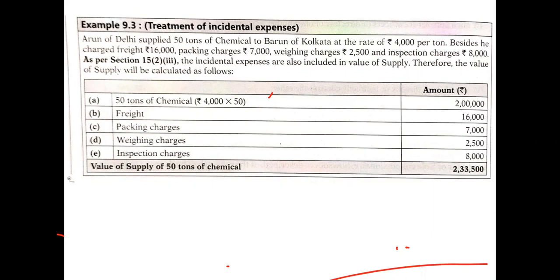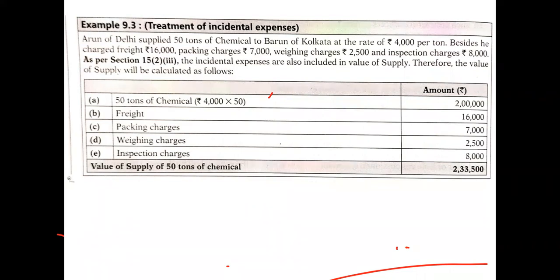First of all, we need to calculate the amount which is actually paid or payable. So that is for the main product or main goods. So what is the main product? We are supplying 50 tons. At what rate? For 4,000 rupees. So 50 tons at 4,000 each. That is 50 tons of chemical, 2 lakh rupees.